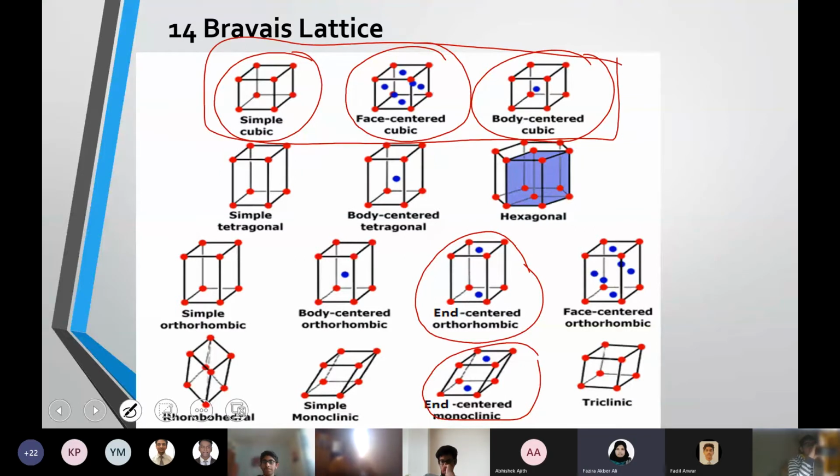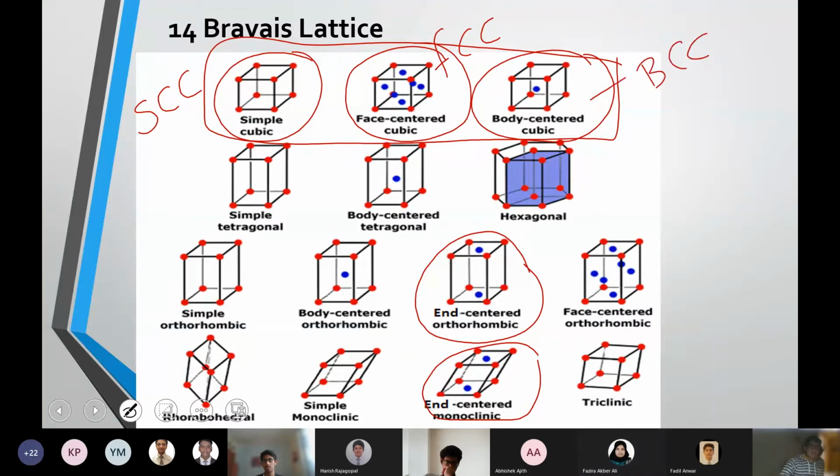So for a cube, it can be a simple cubic arrangement. Simple cubic arrangement can be like SCC, that is simple cubic crystal. Face centered, that is equal to FCC. Body centered will be BCC. So that is how basically it is, end centered is not possible.